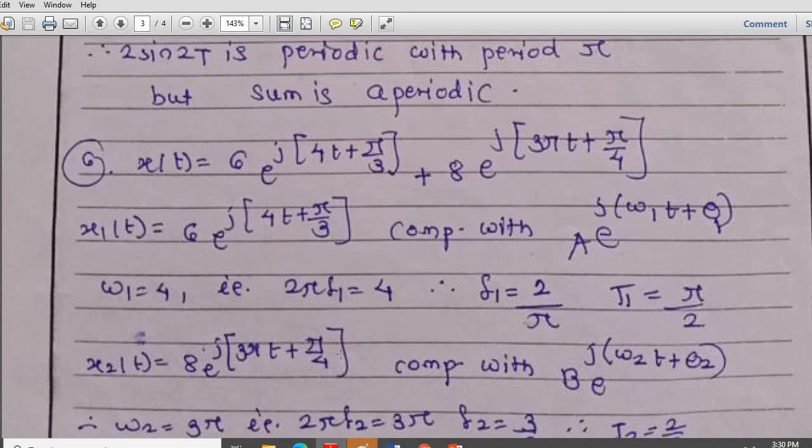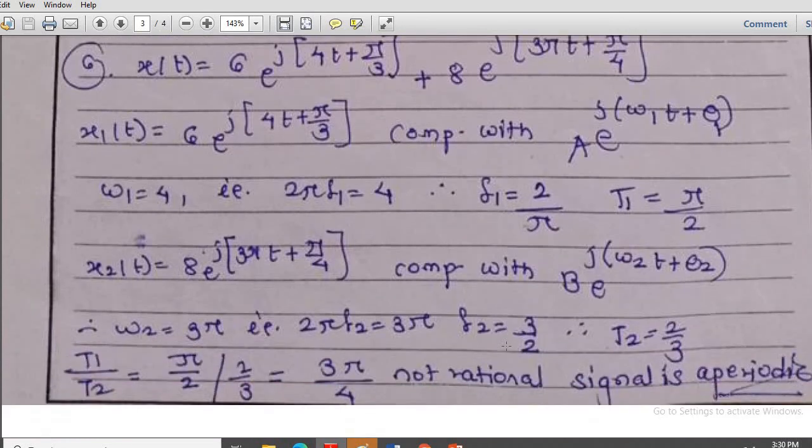Fine. Now the second term is 8 e^(j(3 pi t + pi/4)). We compare this with B e^(j(omega2 t + theta2)). So omega2 is equal to 3 pi, that is 2 pi f2 is equal to 3 pi. In the same fashion, here we considered 4 and here we have considered 3. So f2 is equal to 3 by 2 and therefore T2 is equal to 2 by 3, the reciprocal of the frequency, that is the period. Here frequency is 2 by pi, the reciprocal is pi by 2; here it is 3 by 2, the reciprocal is 2 by 3.